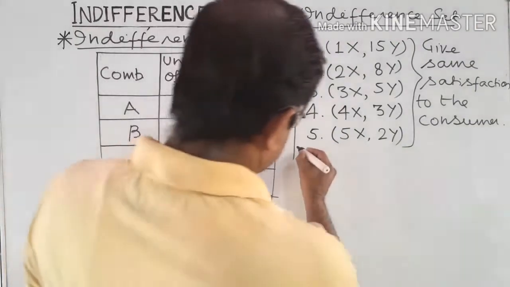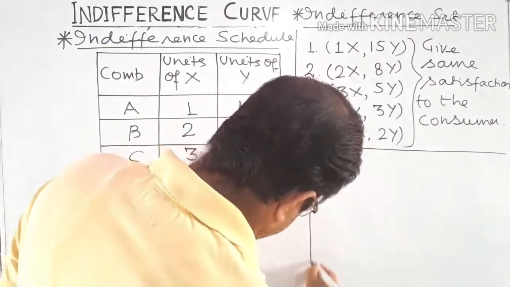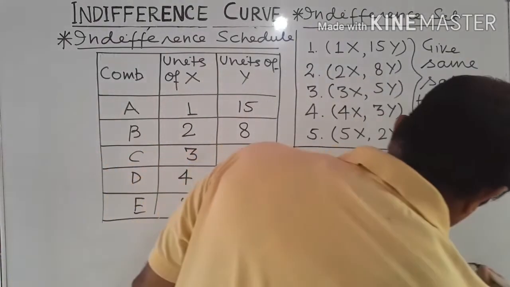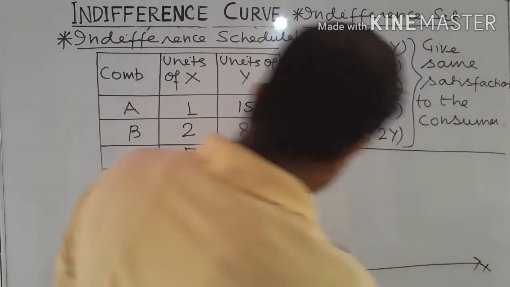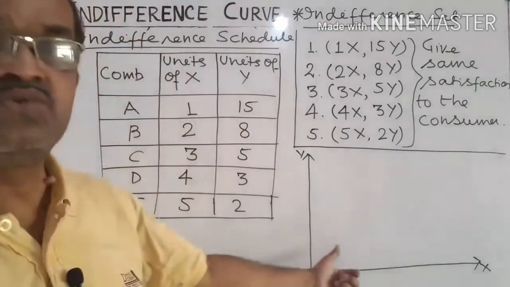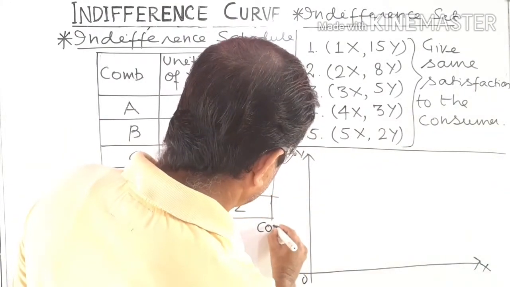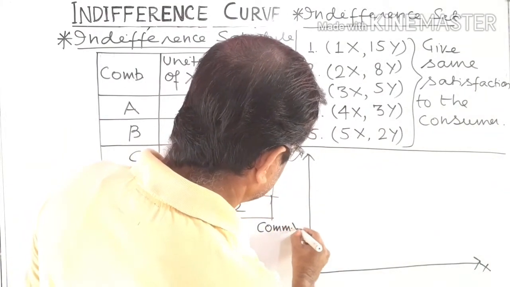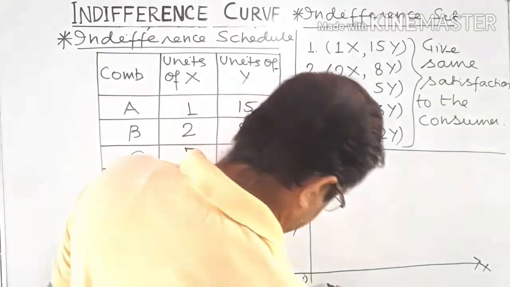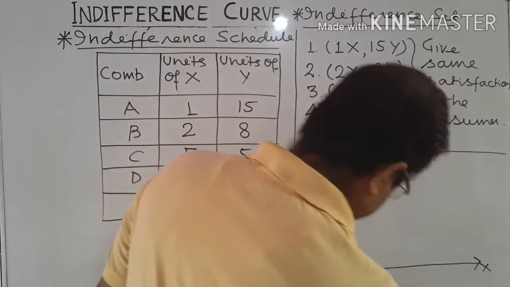Now let us suppose this is the graph paper. On the x-axis and y-axis, the units of the 2 commodities X and Y are plotted. On the y-axis, commodity Y is plotted, and on the x-axis, commodity X is plotted.